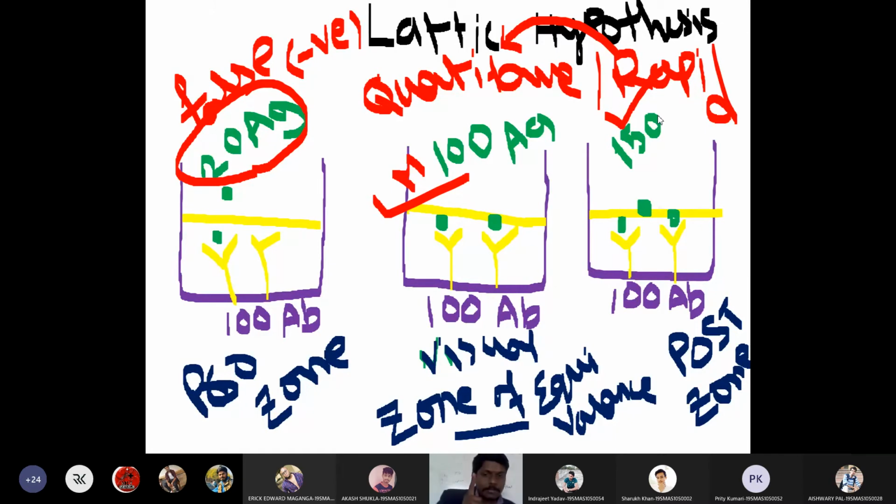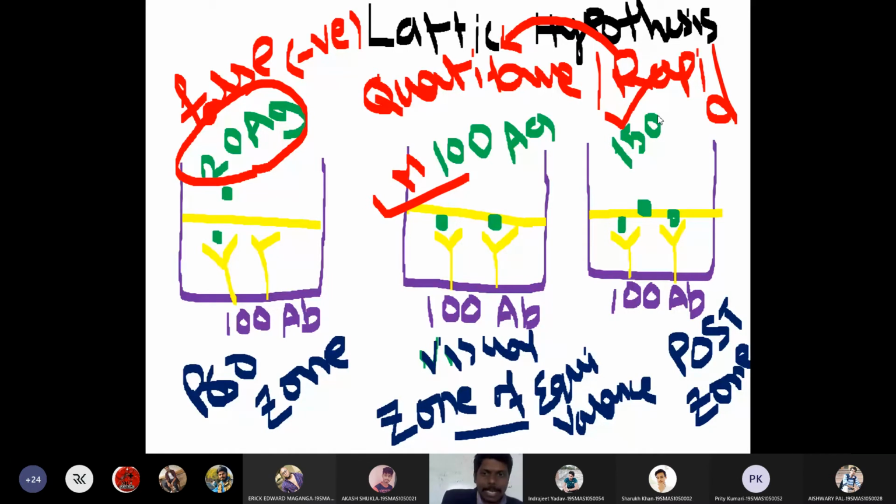In order to know the titer, you must know the concept of the Prozone phenomenon. And why are we concerned with Prozone? Prozone will give a false negative test. So in order to overcome this false negative problem, we need to dilute the sample. In all quantitative tests, we dilute the sample to identify the actual zone of equivalence. For identifying that zone of equivalence only, we will dilute the samples.